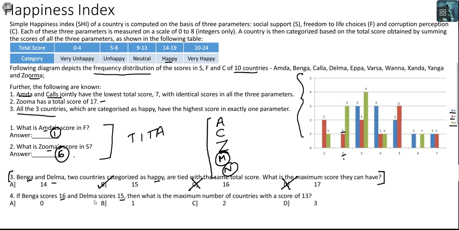If Benga scores 16 and Delma scores 15, then what is the maximum number of countries with a score of 13?